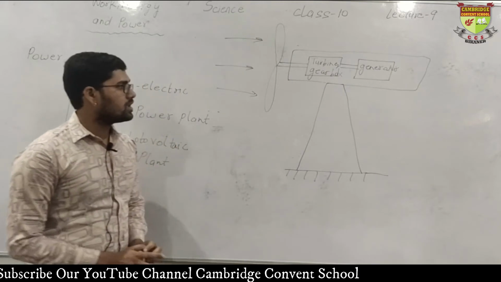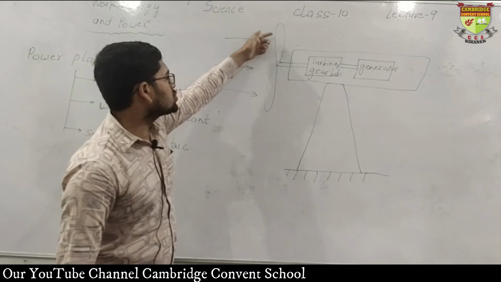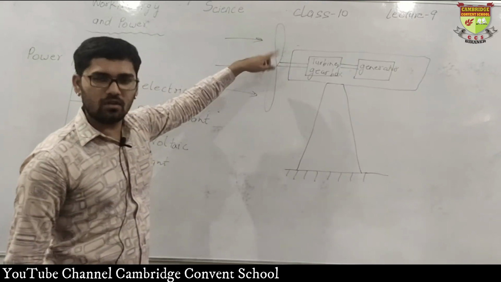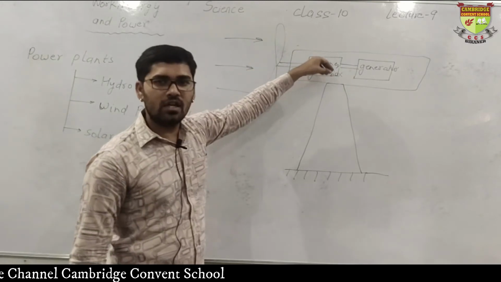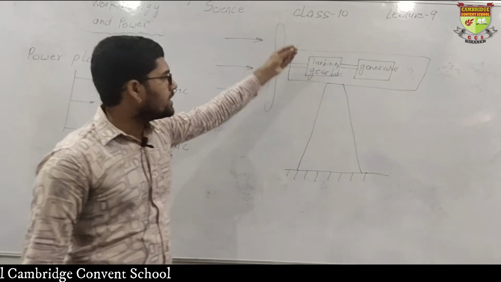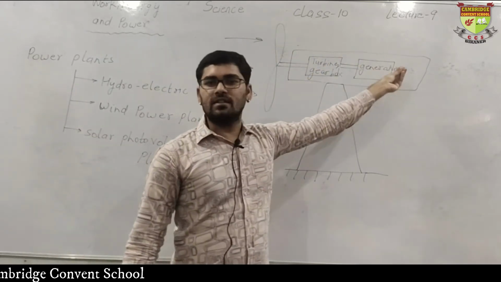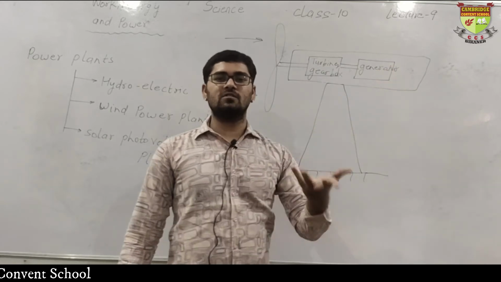So this is about the wind power plant. The kinetic energy of the wind is used to rotate the rotor or the fan. This rotation is then transferred to the gearbox and the turbine, and a generator is attached to it, so the generator will also rotate, and when the generator rotates, electricity is produced.